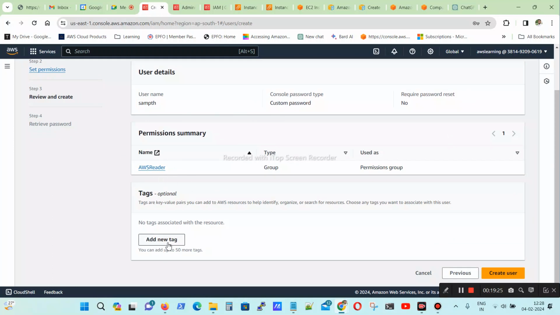Here it is up to your choice whether you want to add tags or not; this is optional. And in a group, how many users can we add? You can add multiple users.